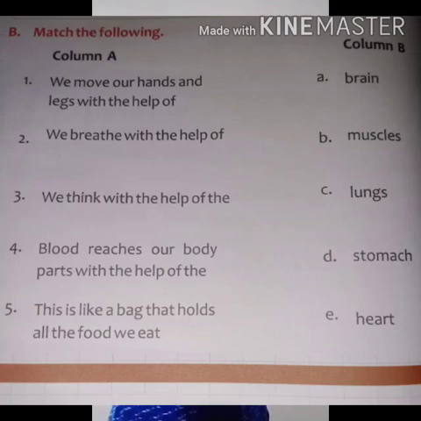Column A, third number. We think with the help of, the answer is, yes, number A, brain. Column A, fourth number. Blood reaches our body parts with the help of, the answer will be, yes, number E, heart. Column A, fifth number. This is like a bag that holds all the food we eat. So the answer will be D, stomach.